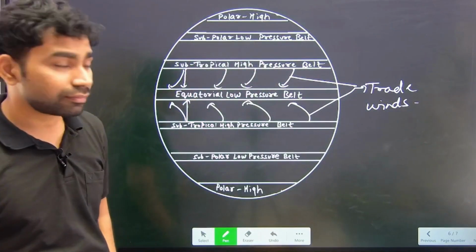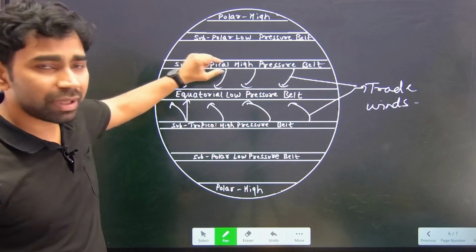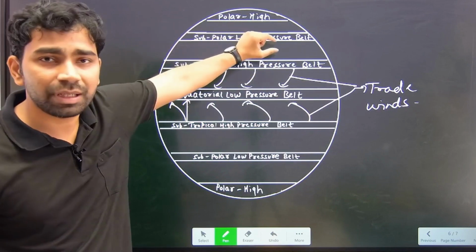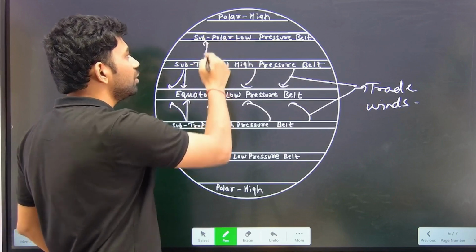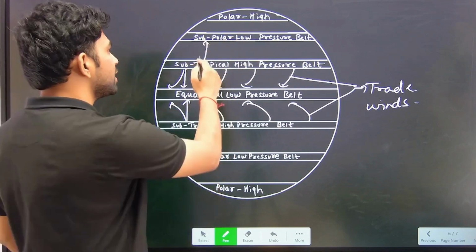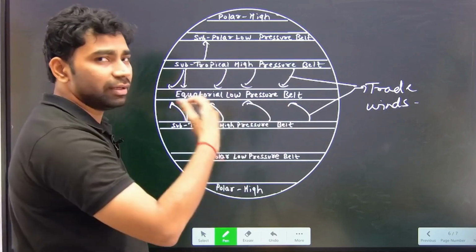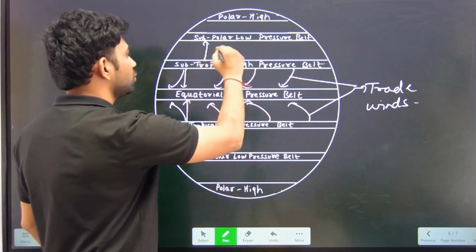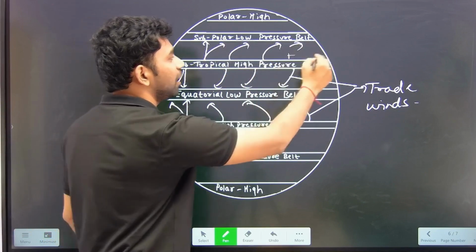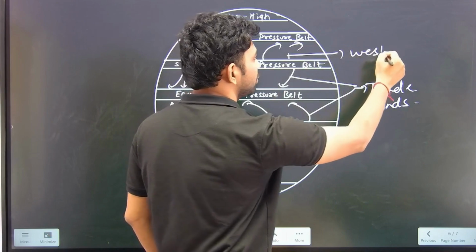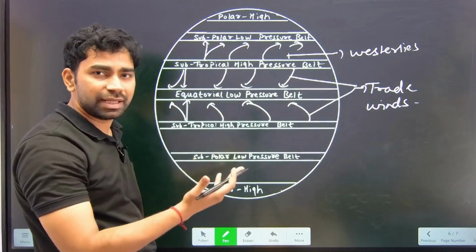Okay, now between these two belts, you know that this is the subtropical high pressure and this is the low pressure belt. So the direction of a wind is from the south to the north. Okay, and this is the standard direction, but because of the Coriolis force, it will bend to the right side. Okay, so this is the direction and we are calling it westerlies because they originate from the western side.